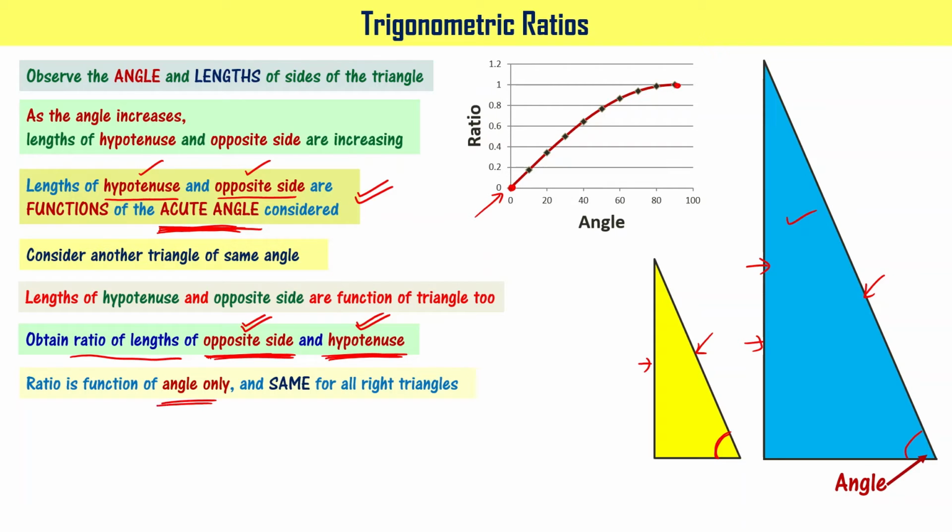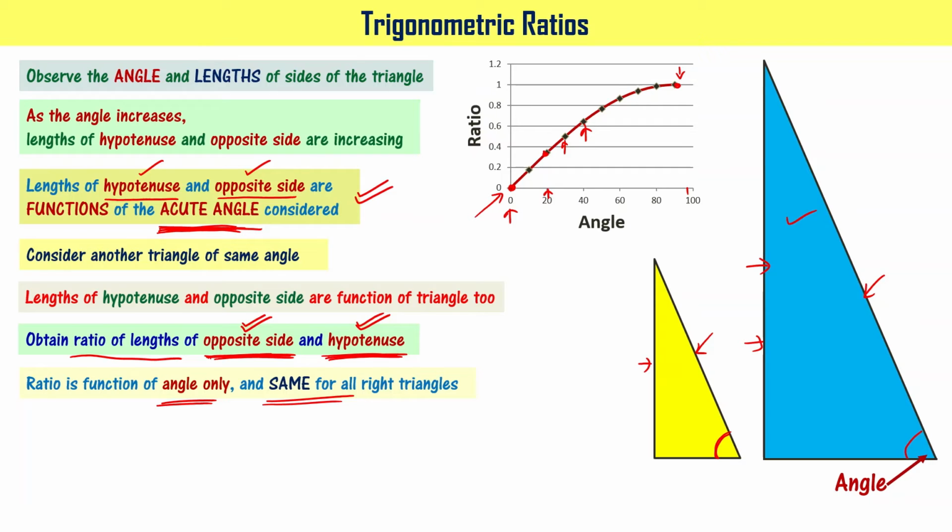It doesn't depend upon the size of the right angle triangle you considered. It is the same for all right angle triangles. Okay, the ratio is just dependent on angle only. It means for 20 degrees, the ratio is something. For 90 degrees, the ratio is 1. For 0 degrees, the ratio is 0. Right? For 45 degrees, the ratio is something. For 30 degrees, the ratio comes out to be 0.5.